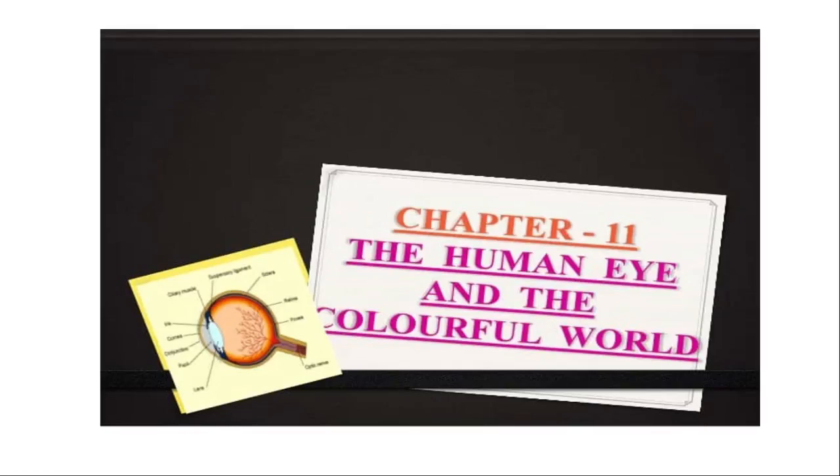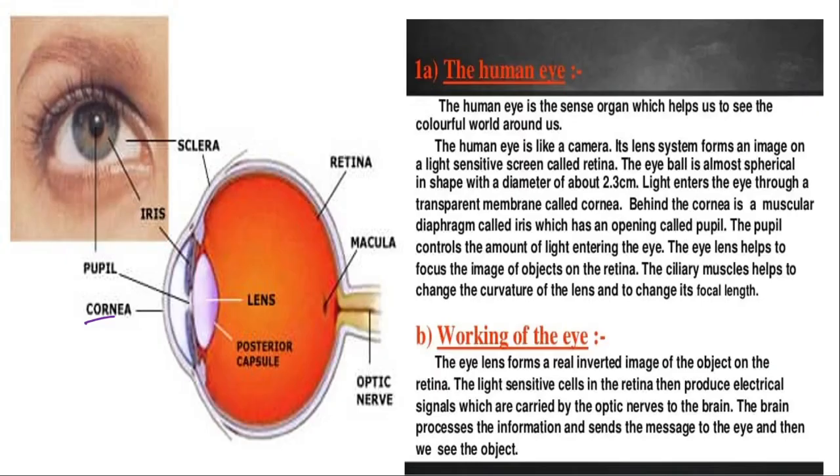In today's science class, we will see chapter 11, the human eye and the colorful world. So what is the human eye? It is a sensitive organ. We all know it's a very sensitive organ which helps us to see the world around. We can see the world around through this eye only, right? We have two eyes through which we can see the world around us.